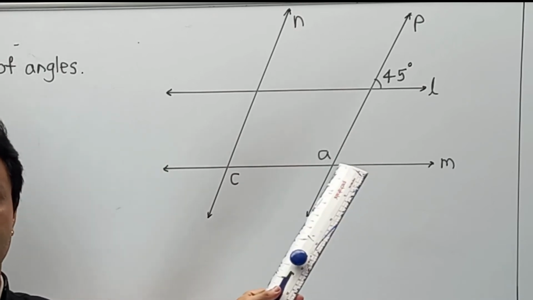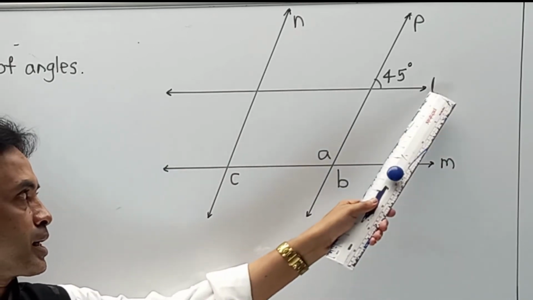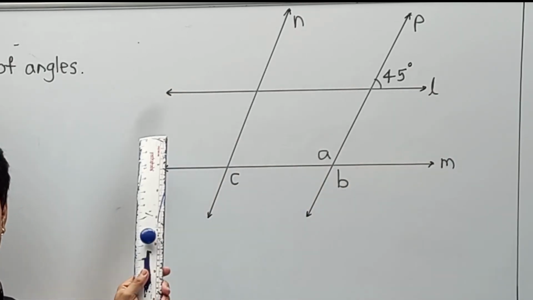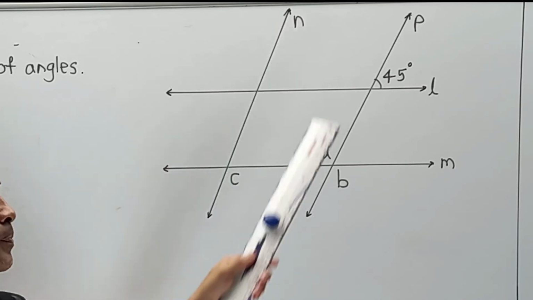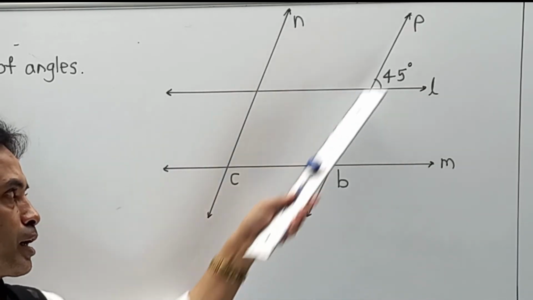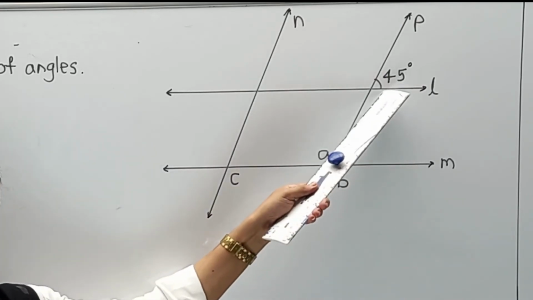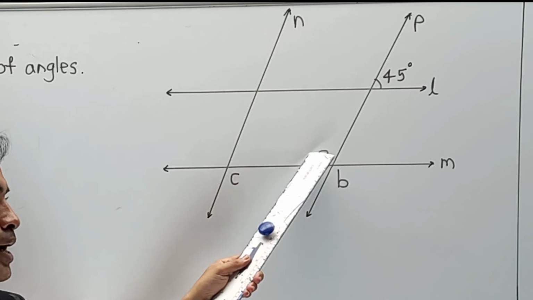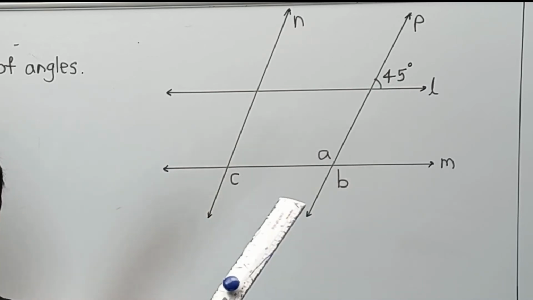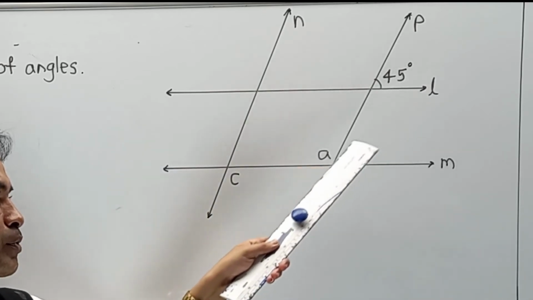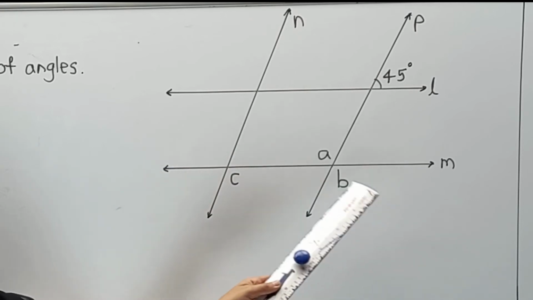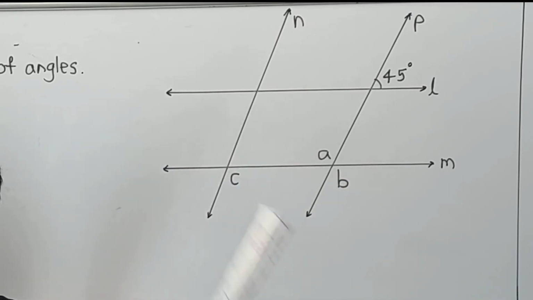Now observe the diagram very carefully. Line L is parallel to line M, means these two lines are given parallel, and line N is parallel to line P, these are the two lines given. They have given one angle as 45 degrees and we have to find the value of angle A, angle B and angle C. First of all, from 45 degrees we have to reach somehow up to this group, and with the help of A and B we have to reach up to C.